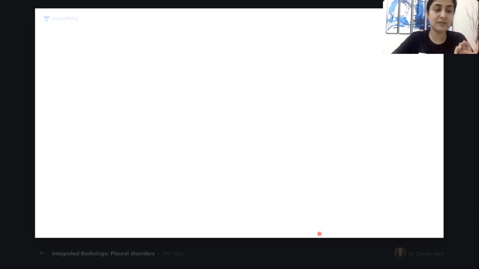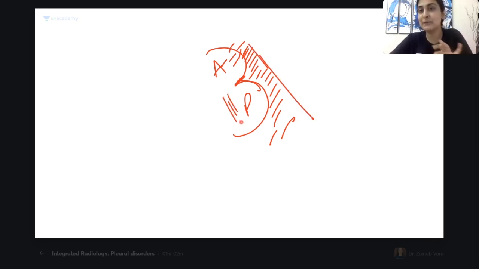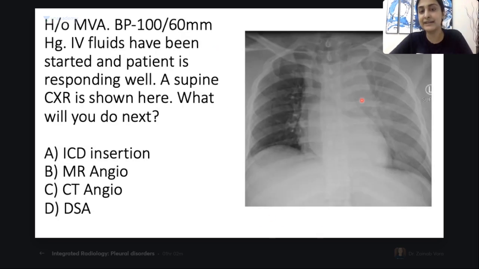AP window obliteration means in a normal X-ray we have the aortic knuckle, the pulmonary knob, and in between the AP window. When the aorta is bleeding into the mediastinum, the density of the outside blood and the inside blood is the same. So what I will see is a complete opacity here. Can you see there is complete whiteness? I can't see the aorta, the pulmonary, or the AP window.